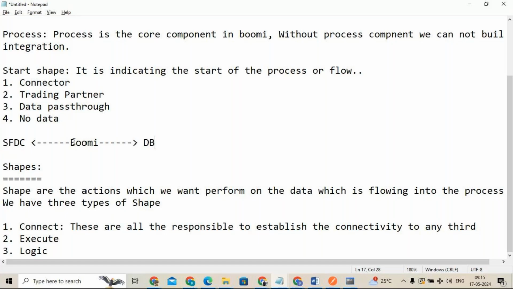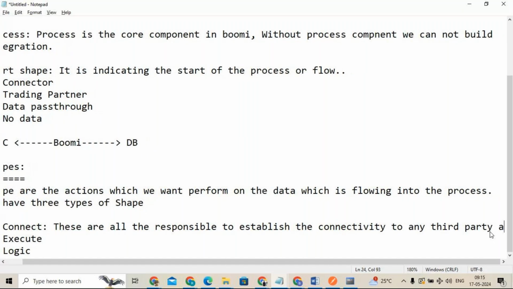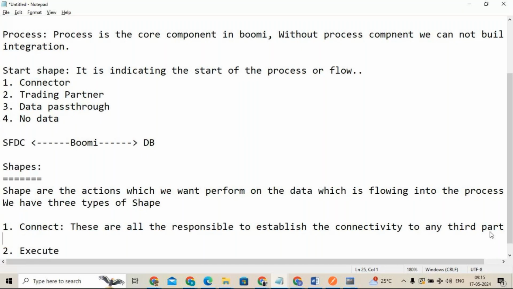The application systems you are trying to connect with are all called third party application systems, with the help of the connecting type.